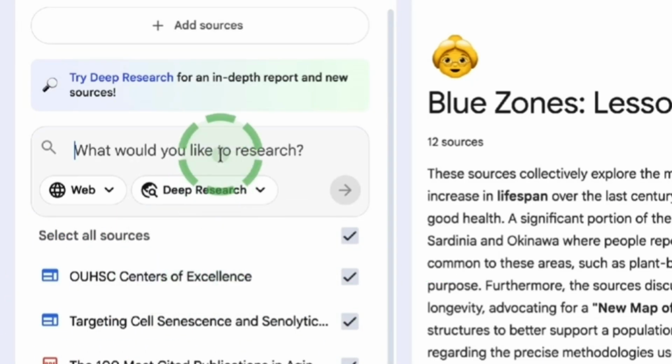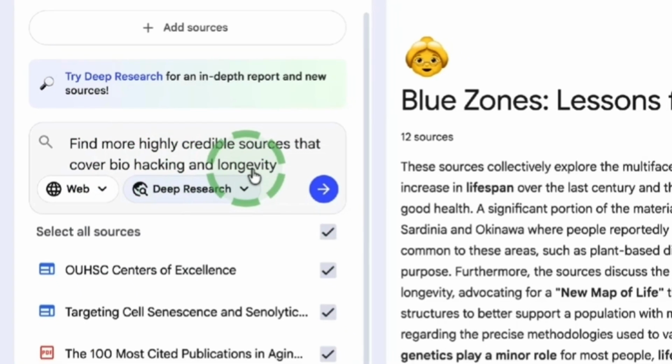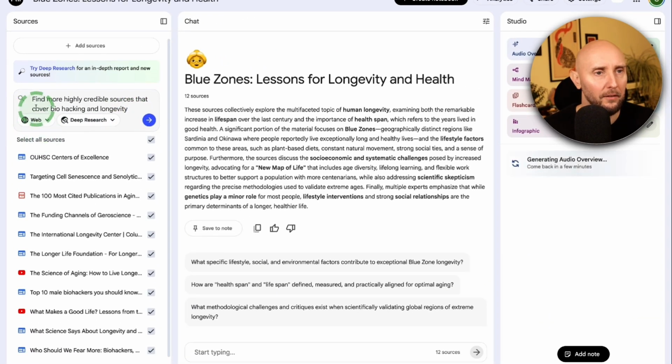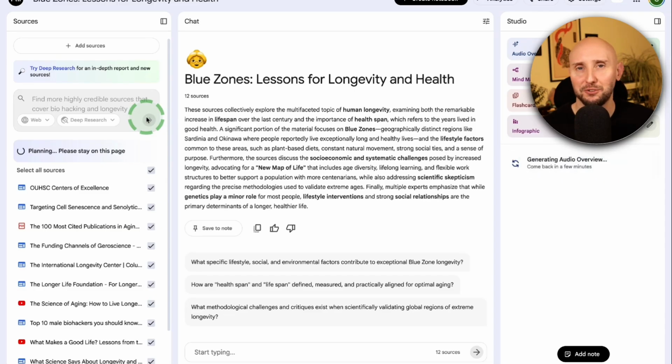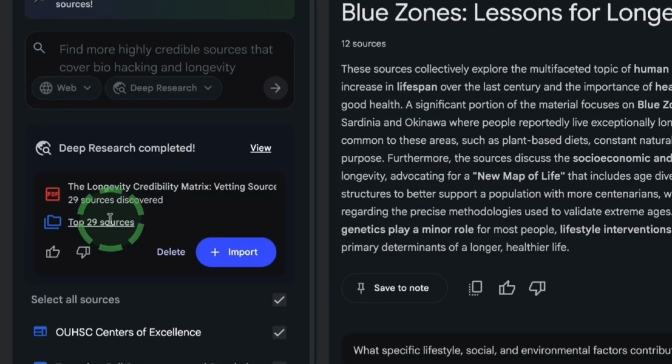So if I select this and I ask NotebookLM to find more credible sources that cover biohacking and longevity, it's going to search the internet for these kinds of sources for me. And I'm asking it to do deep research to spend a little bit more time finding exactly what I'm asking for. Click submit. And now NotebookLM will go out, search the internet and bring me back all kinds of sources that I'm looking for. And just like that, NotebookLM now has found us 29 more sources, which is great.